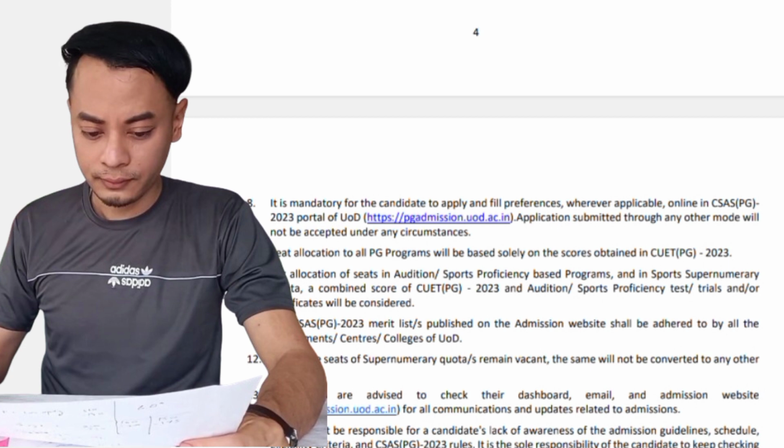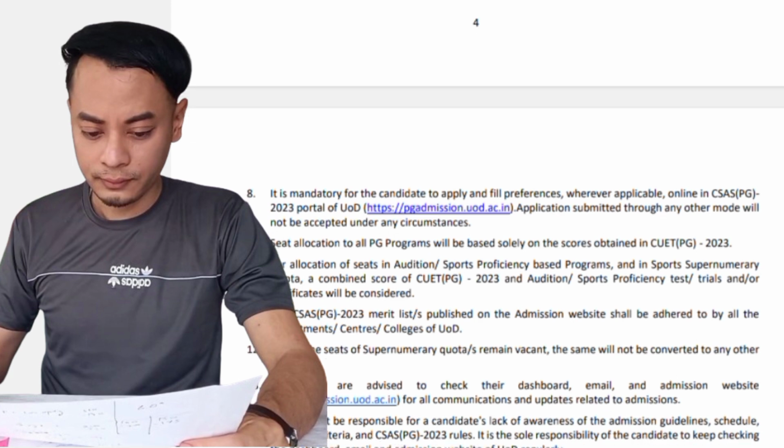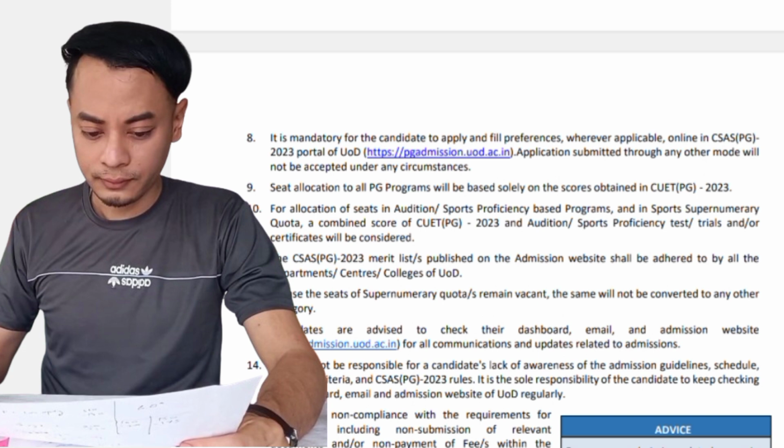It is also mentioned here that it is mandatory for the candidates to apply and fill preferences, wherever applicable, online in the CSAS PG portal of University of Delhi. Applications submitted through any other mode will not be accepted under any circumstances. So this process of CSAS is very important because it is mandatory, irrespective of how much you have scored in your CUET PG, whether you have reached the cutoff score or whether your score is minimum or maximum. It is compulsory for the students to apply through the CSAS portal first.